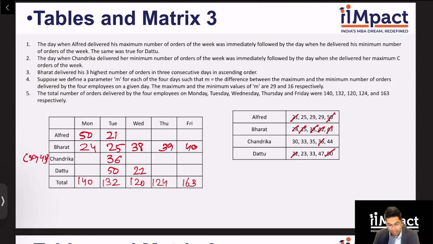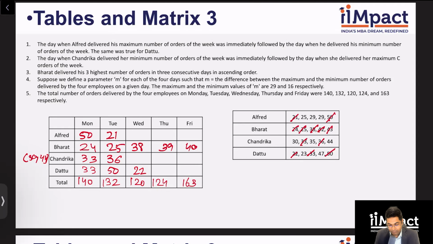Okay. Let's look at Monday. Monday we have 74, correct? I need a 66 from Chandrika and Dattu. And the only combination which makes a 66 from Chandrika and Dattu's values is 33 and 33. So this 33 is done. This 33 is done. Okay. What else can I say?